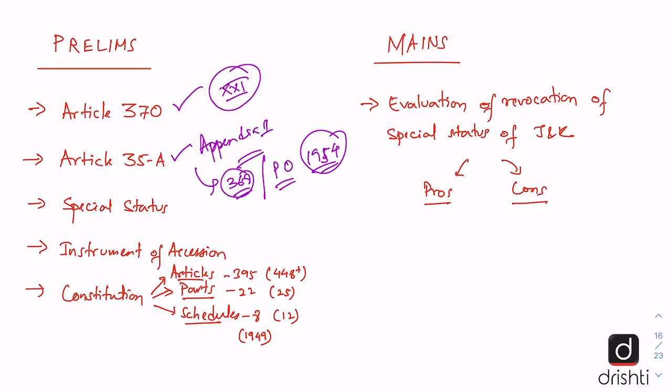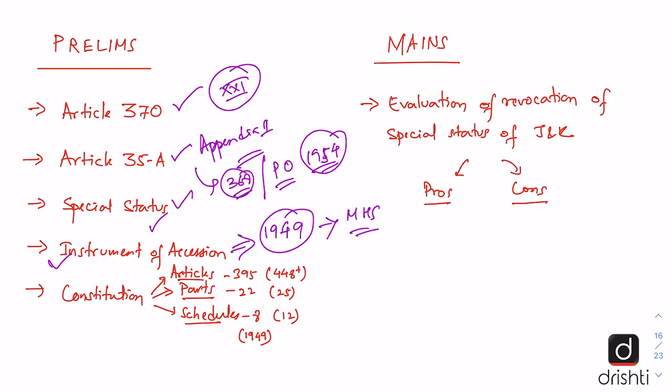A question can also be asked on the special status which was earlier given to Jammu and Kashmir, and how many other states of India enjoy special status and under which articles. So we should also be knowing this. Then a question can be asked on the instrument of accession through which Jammu and Kashmir became an integral part of India, and when it was signed.